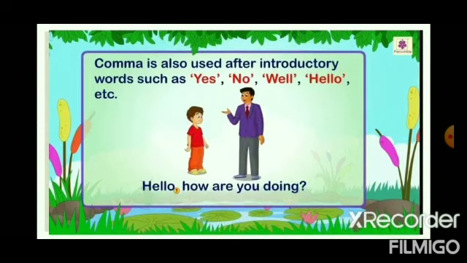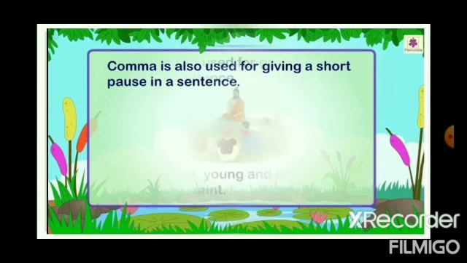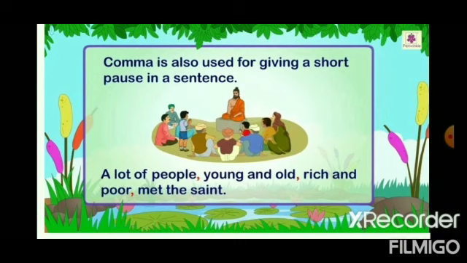Now see this, children. A comma is also used after introductory words such as yes, no, well, hello, etc. Now see the sentence. Hello, how are you doing? A comma is also used for giving a short pause in a sentence. Now let's see the sentence. A lot of people, young and old, rich and poor, met the saint.